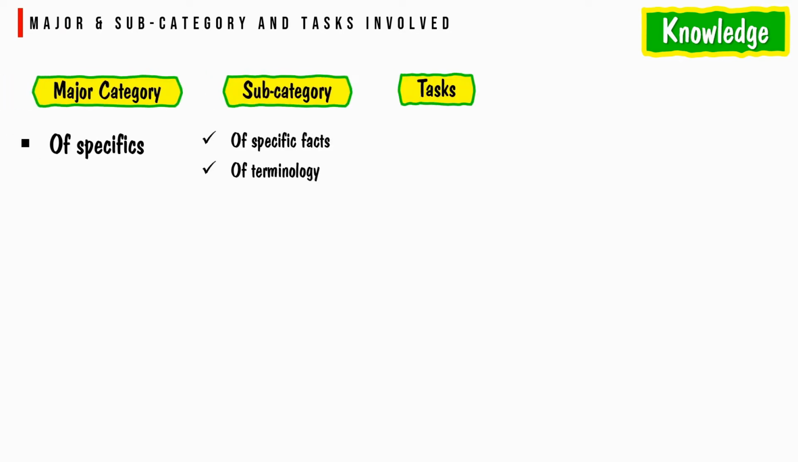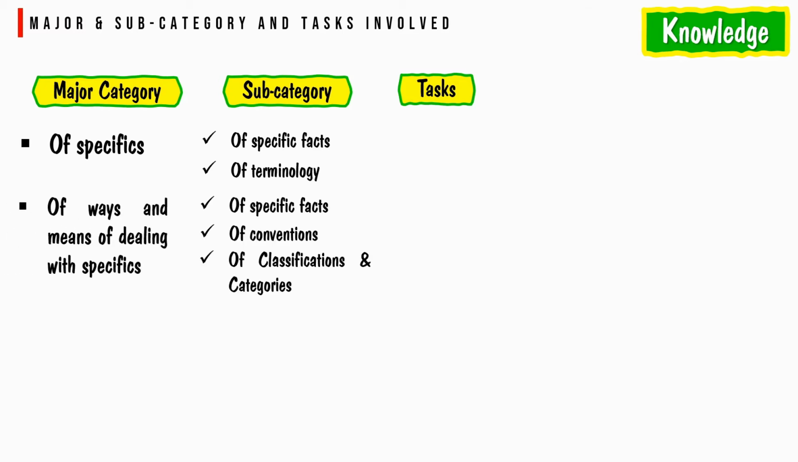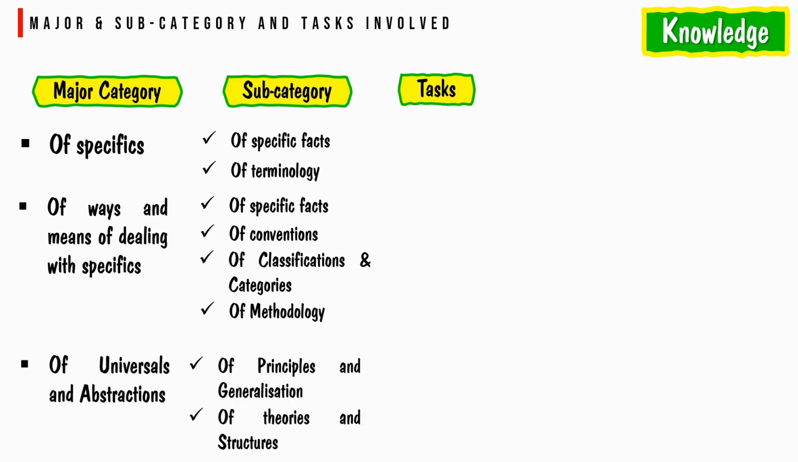Major and subcategories and tasks involved. Knowledge objective. The major category is of specifics, that is specific facts, terminology, etc. Of ways and means of dealing with specifics, that is specific facts, conventions, classification, categories, or methodology. Of universals and abstractions, that is of principles and generalizations, theories and structures.